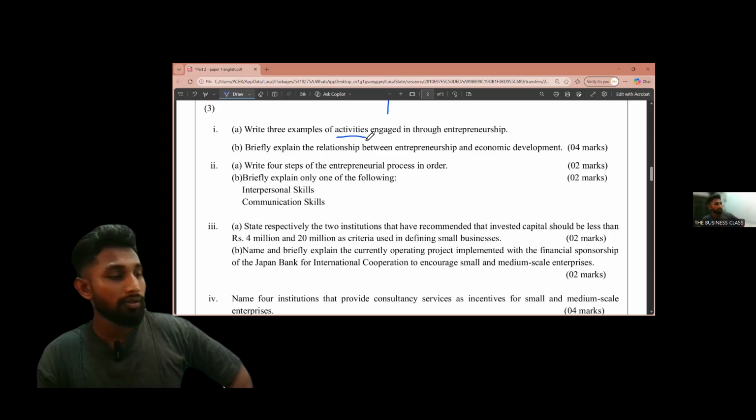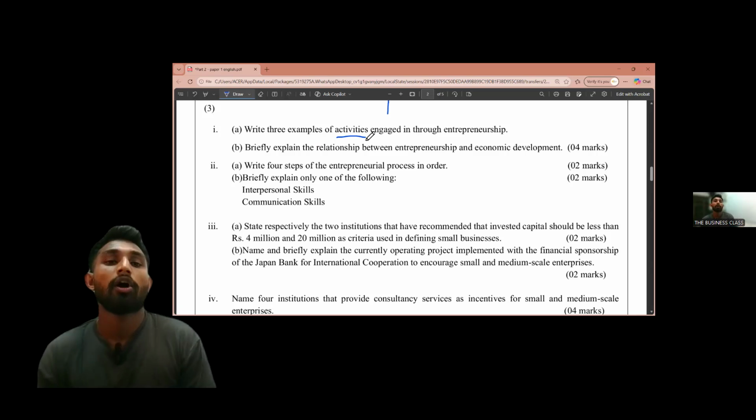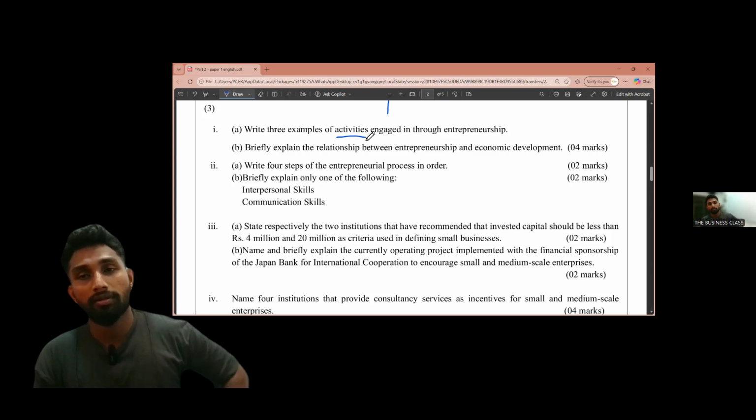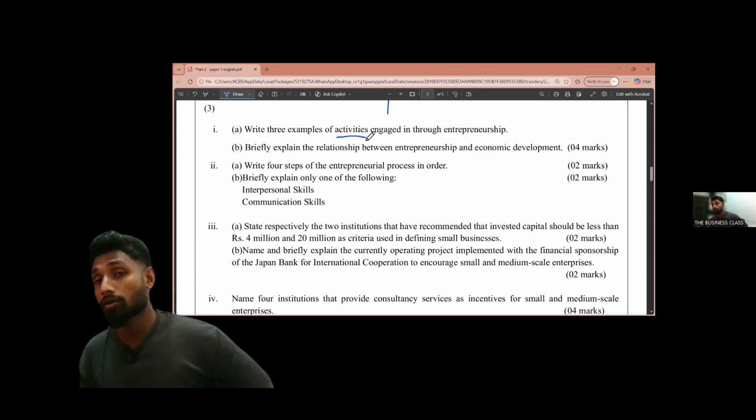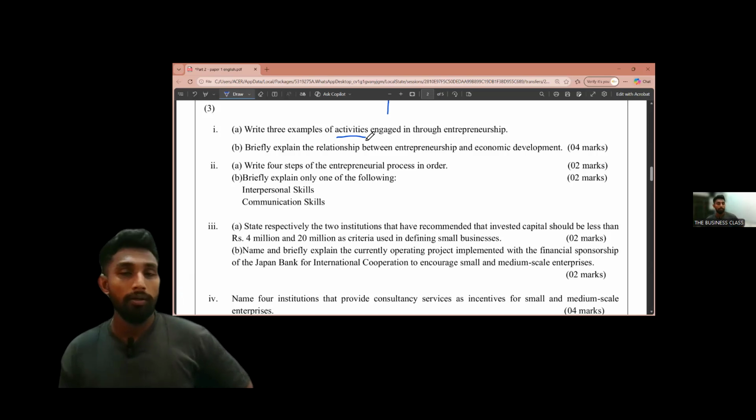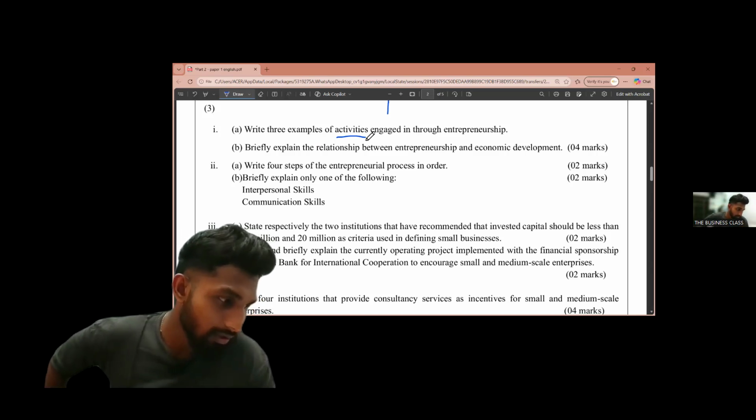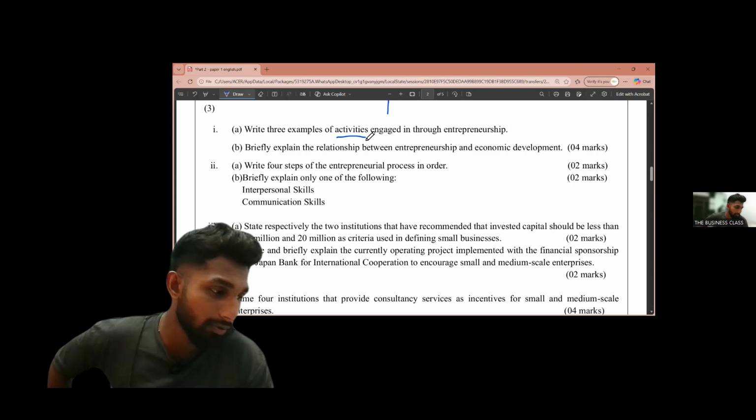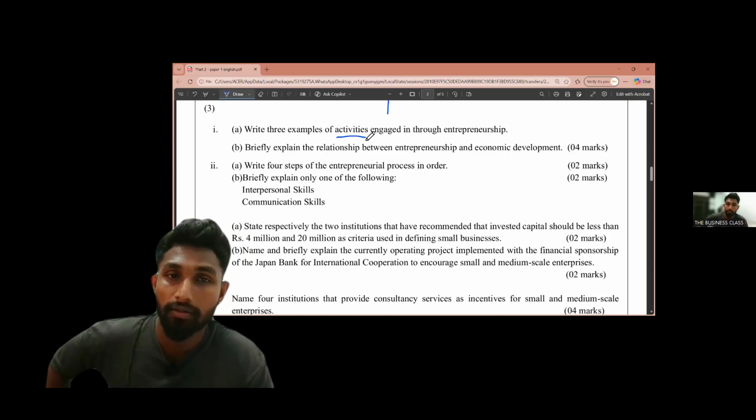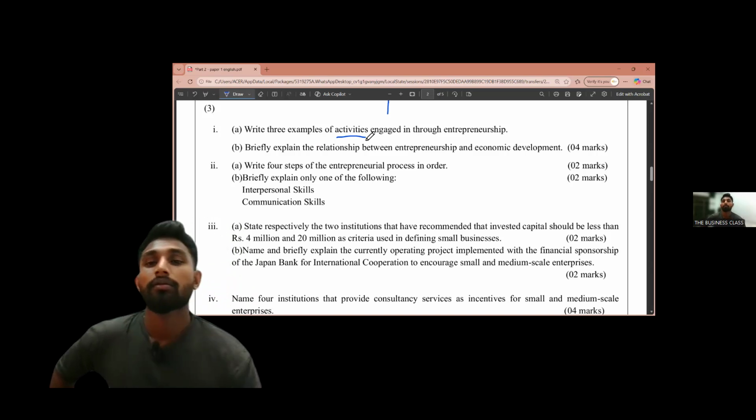And another thing that you can write is management. Even the entrepreneurs are also managers. They are managing their businesses. But not all managers are entrepreneurs, though entrepreneurs can become managers. Then management is done by entrepreneurs. Then problem solving is there. Those entrepreneurs are doing problem solving.